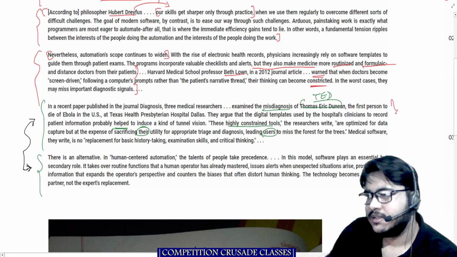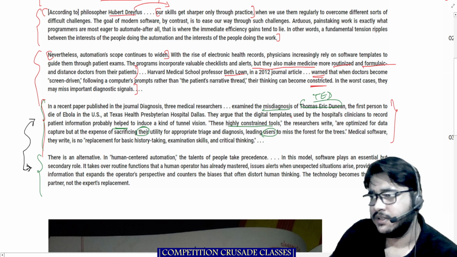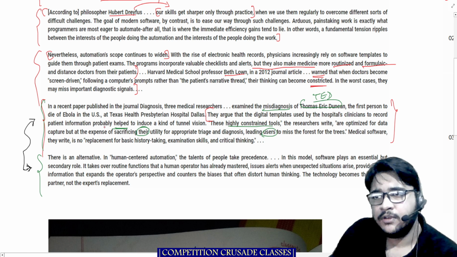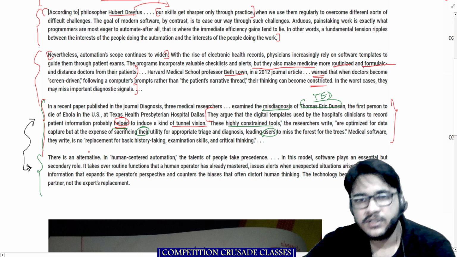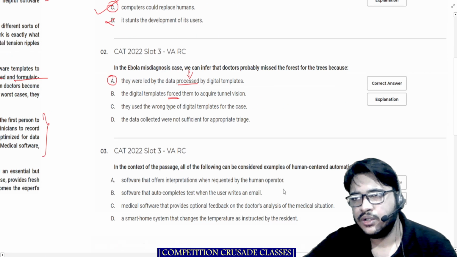If you read the last line of this passage, they argue that the digital template used by the hospital's clinicians to record the patient information probably helped to induce a kind of tunnel vision. This helped them. It did not force them. So this is actually out, not there.